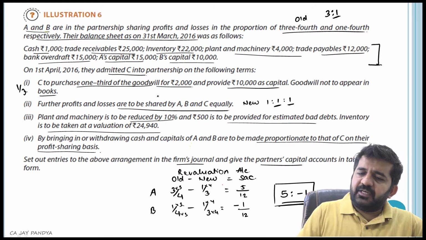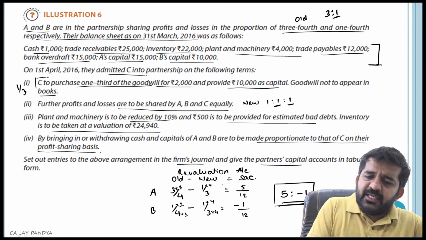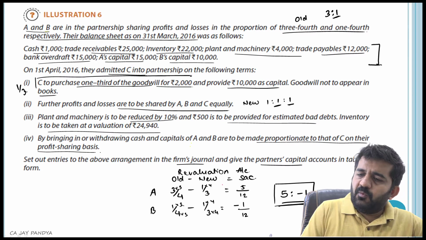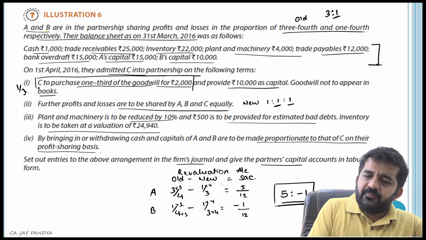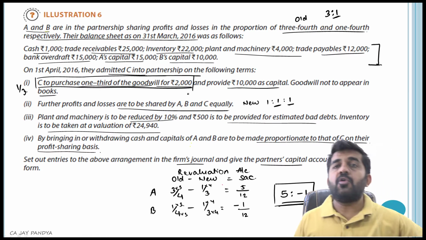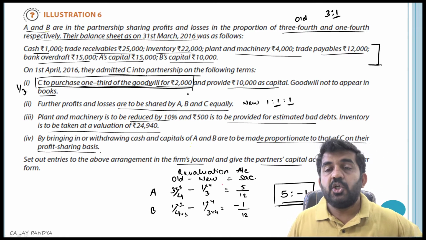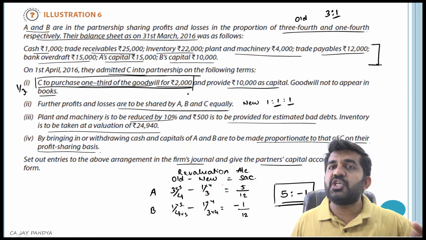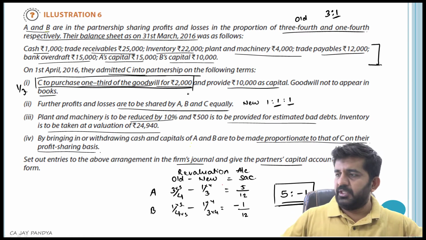On 1st April, they admitted C as a partner. C to purchase 1/3 of goodwill for rupees 2,000. So C's share of goodwill is 2,000.